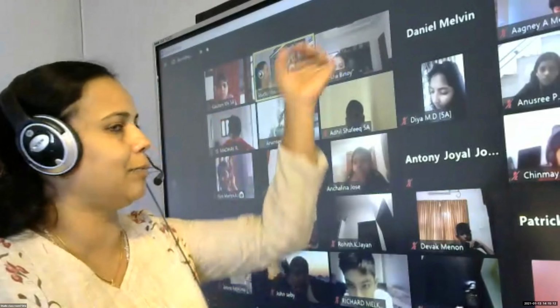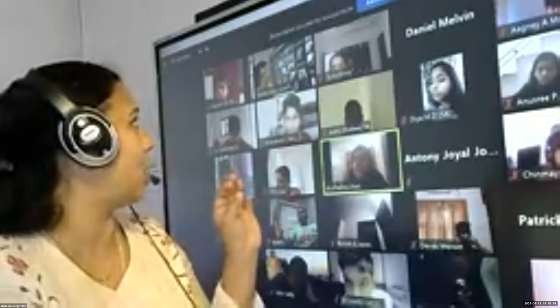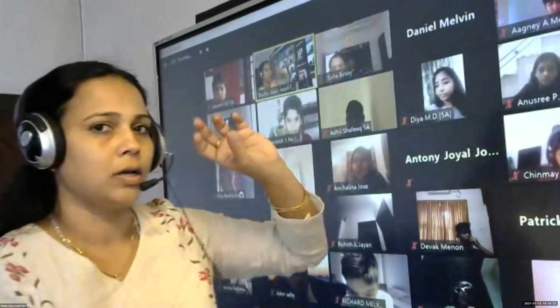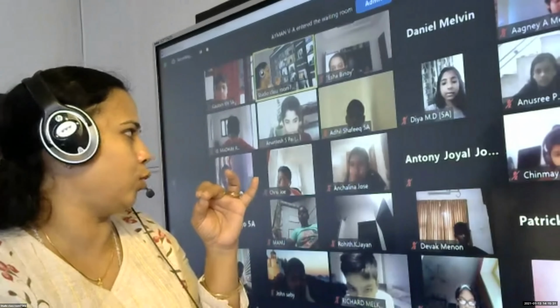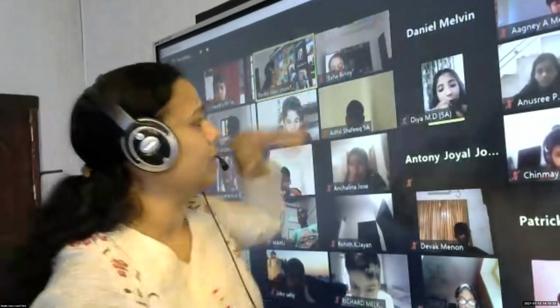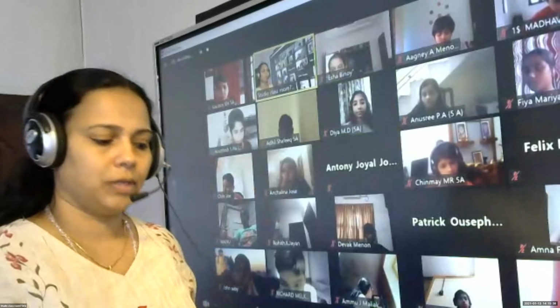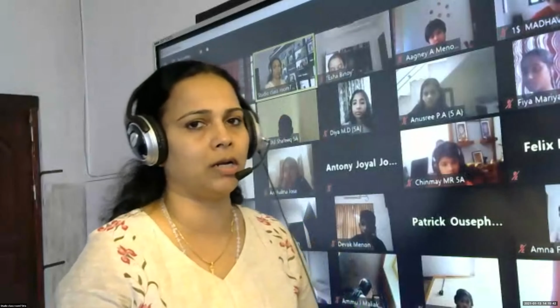If it is a 3-digit number, we have only ones, tens, and hundreds. I'm talking about normal numbers without decimal points. If the hundreds place is the same, you will go to the tens place and check whether they are equal. If they are equal, we will check the ones place. Same like this, decimal numbers. We want to compare. Compare means we will check which is the biggest one, whether they are equal, and which is the smaller one.